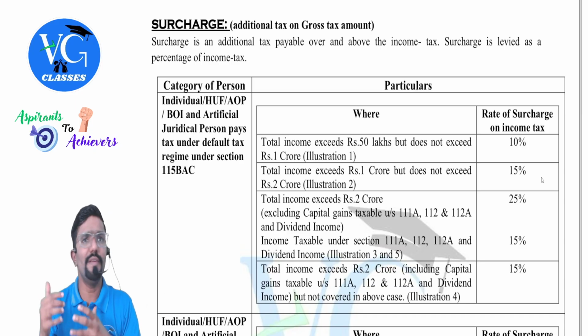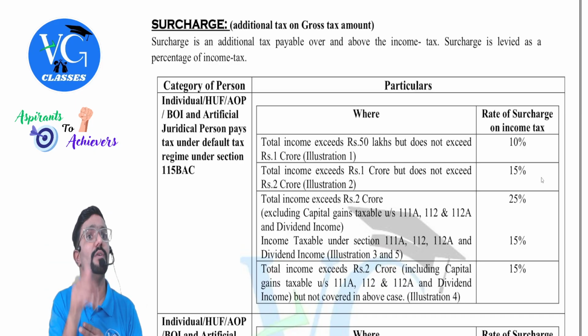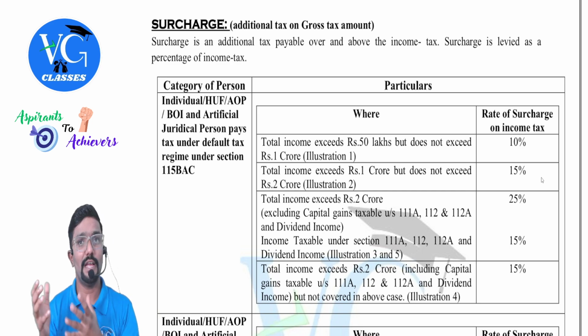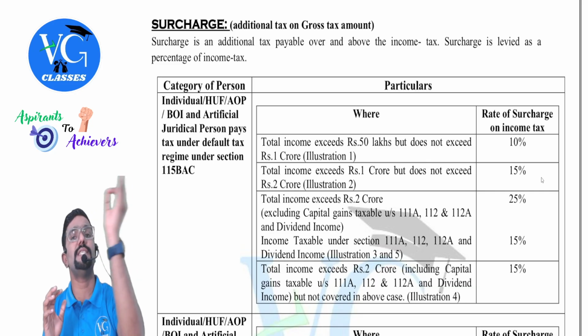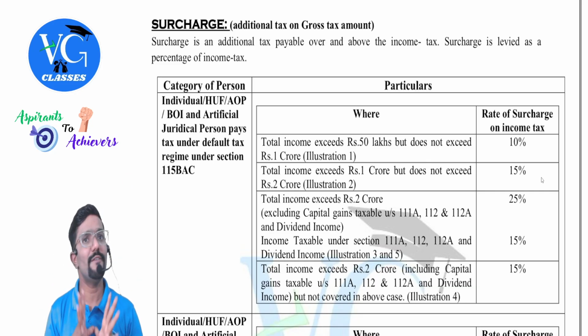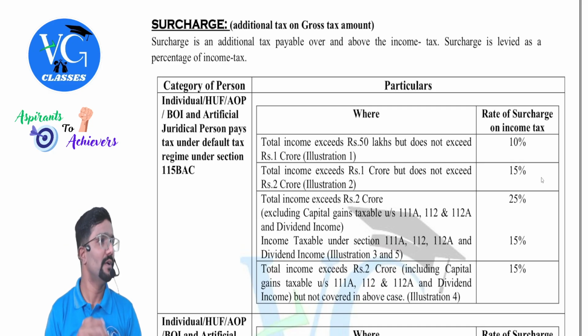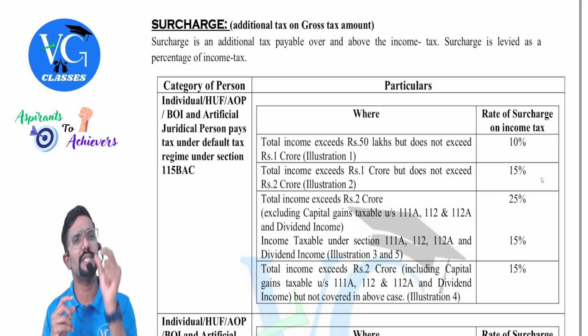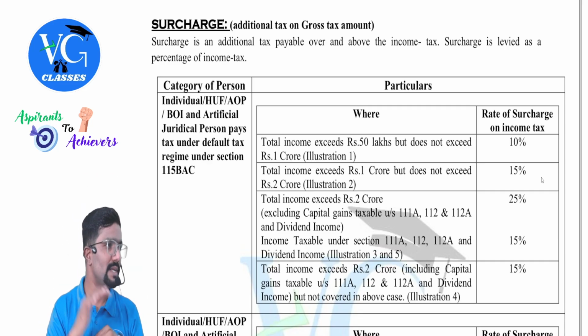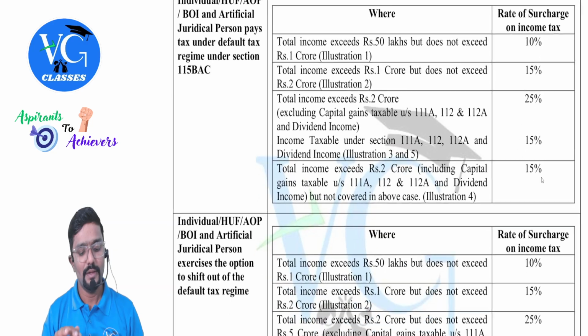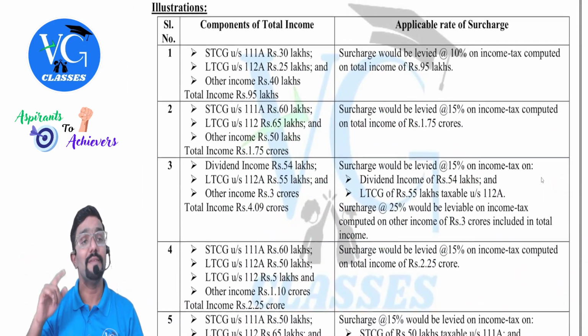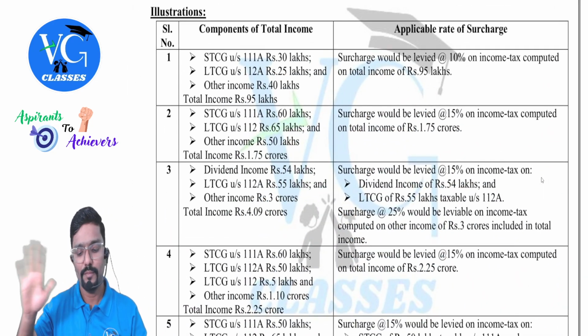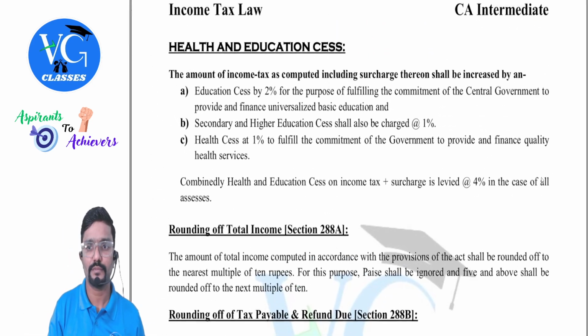Same like rebate. While solving rebate questions also, did I give in the question that you are supposed to check rebate, please calculate? No. We should understand by seeing the data given in the question. Same way, surcharge. And whenever surcharge is there, we need to also check something called marginal relief, which I will teach at the end of this chapter. But marginal relief also will not come always, only in few cases, that is when the income is crossing the limit by a small margin. I will take care of it later. I have already explained all these illustrations, guys, and I will solve each of them, but let us finish discussing a few more things.